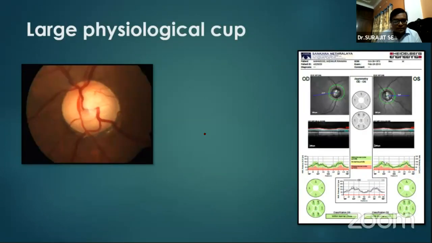And another example, this one is a large physiological cup. If we assess this area, sometimes it is difficult to assess the exact size of the cup here because of some color change, some sloping rim here. Sometimes it is difficult here. And also some peripapillary atrophy is there. And if we look minutely, some area of scleral rim is visible in this part.